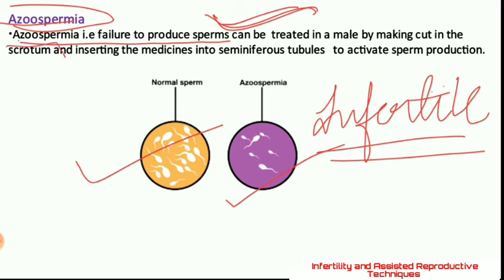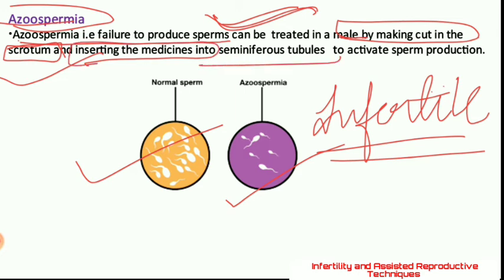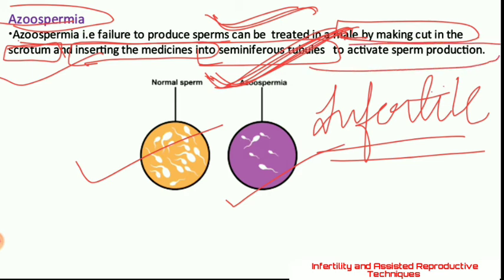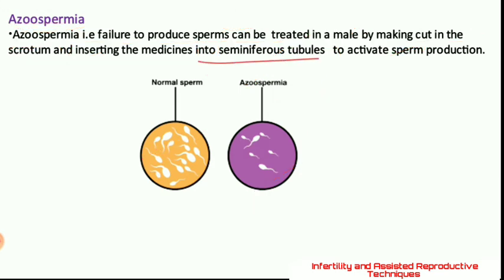So at this time, this male's scrotum is cut, a cut is made in the scrotum, and medicine is inserted through some catheter or needle into the seminiferous tubules. The seminiferous tubules, which produce the sperms but were not able to produce the proper amount of sperm cells, are now activated again with the help of some medicines.